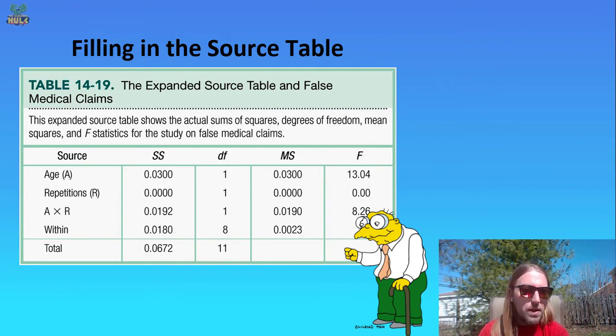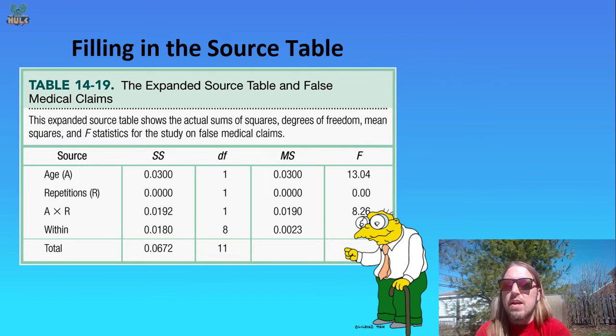This was well beyond our cutoff value of 5.32, and so we would say there is a difference in how effective it is to debunk false medical claims between younger adults and older adults. If we look at the effect of repetitions, our F ratio is 0. This is nowhere near passing our 5.32 cutoff, and so we do not have an effect of repetitions. It appears in our data, at least, that the number of repetitions of the debunking information of false medical claims does not have an effect on either younger or older adults' ability to forget those medical claims.